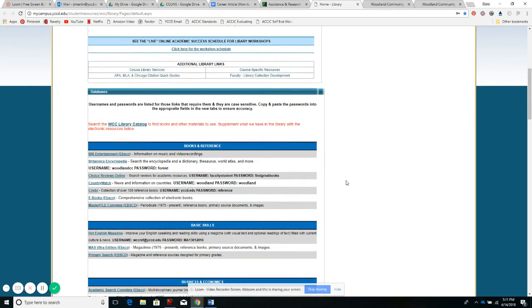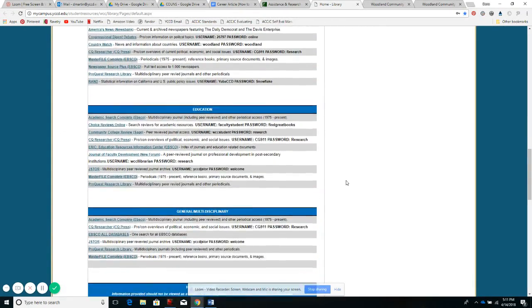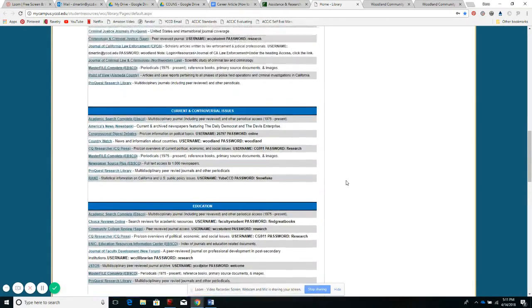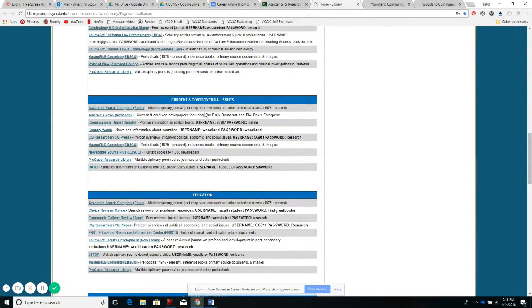So for this project, I'm suggesting that you use one of our newspaper databases, the one called America's News, and we can get to that under the Current and Controversial Issues heading. Here it is, America's News by Newsbank. If you don't find the article you want in here, you can use these other databases, but they will work a little differently. I picked this one for you because there's a nice, easy pathfinder.